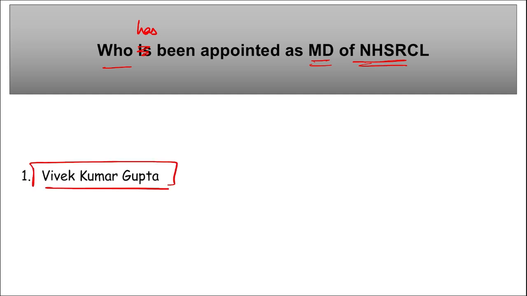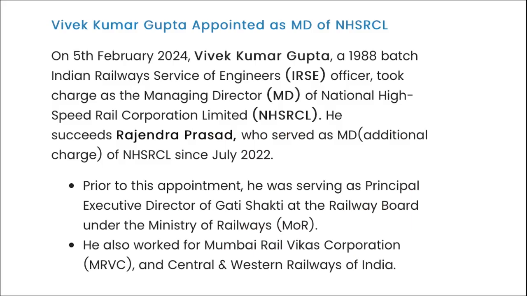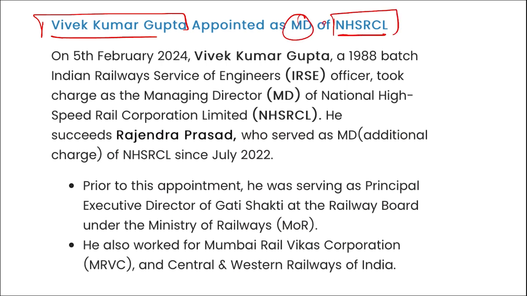Vivek Kumar Gupta, right? He's a 1988 batch IRSE, Indian Railway Service of Engineers officer. He took charge as the managing director of NHSRCL, all right? And apart from this, prior to this position, he was serving as the additional charge of managing director since July 2022, and now he has been appointed as a full-time managing director of NHSRCL. Next, here you can see Vivek Kumar Gupta appointed as managing director of NHSRCL, and he's a 1988 batch Indian Railway Service of Engineers officer.